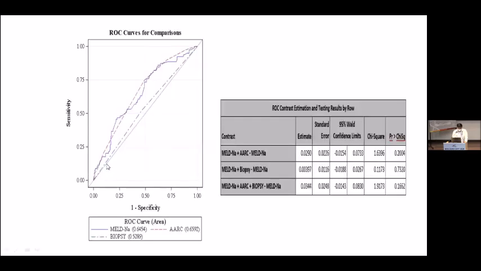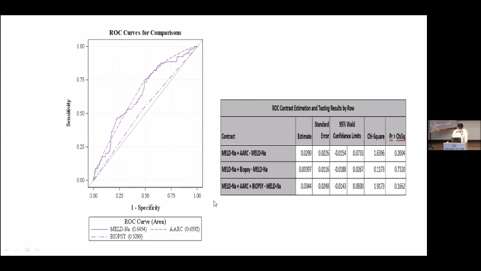This is the ROC curve comparing the baseline MELD sodium and R score with the liver biopsy score. The blue one is MELD sodium, the red one is the R score, and the green one is the biopsy. The area under the curve for the biopsy is around 52%, whereas for MELD sodium and the R score it is more than 65%.